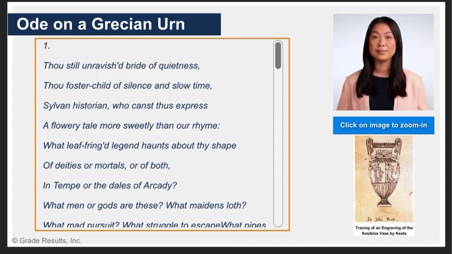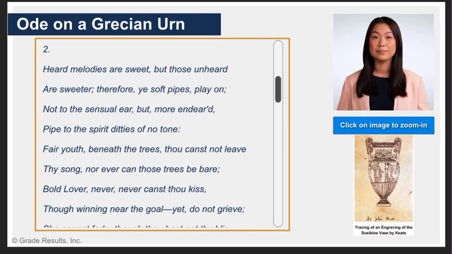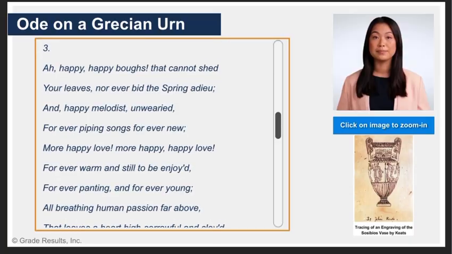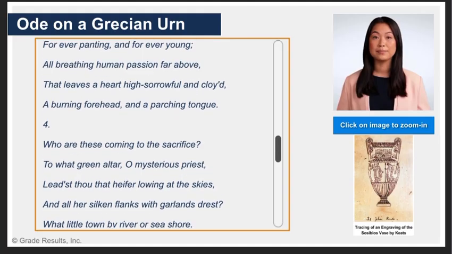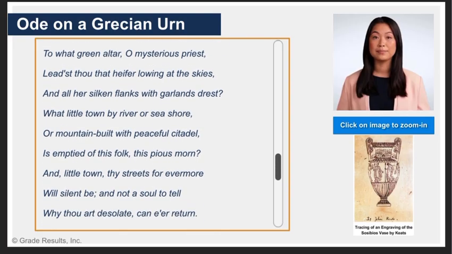Ode on a Grecian Urn. 1. Thou still unravished bride of quietness, thou foster child of silence and slow time, sylvan historian, who canst thus express a flowery tale more sweetly than our rhyme, what leaf-fringed legend haunts about thy shape of deities or mortals, or of both, in Tempe or the dales of Arcady? What men or gods are these? What maidens loath? What mad pursuit? What struggle to escape?